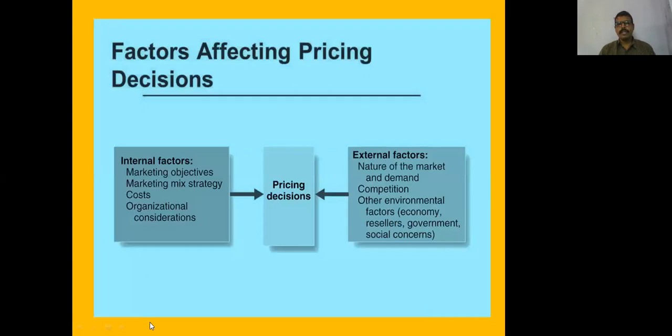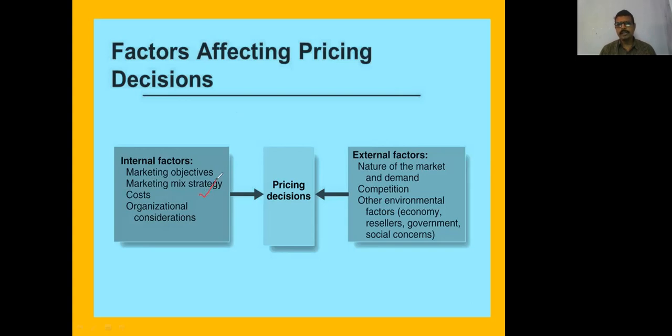What are the factors affecting pricing? First and foremost will be the objectives. Based upon the objectives only, the price will be fixed. If the manufacturer wants a higher return on investment, he prices above the competitors' reach. That is premium pricing. Next, if the objective is to maximize market share, just like Jio, they price very low.